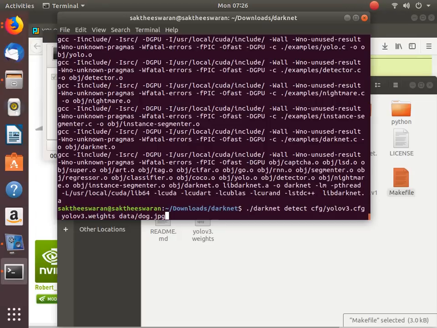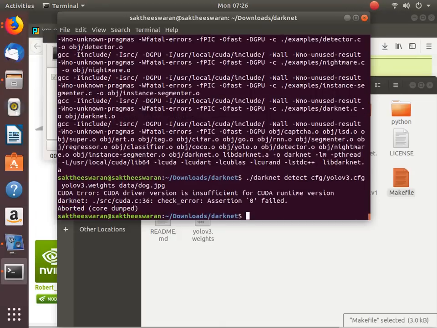Still an error. CUDA driver version is insufficient for CUDA runtime version. Okay, now it shows that CUDA runtime version is an error: CUDA driver version is insufficient for CUDA runtime. So let's see what the problem is.